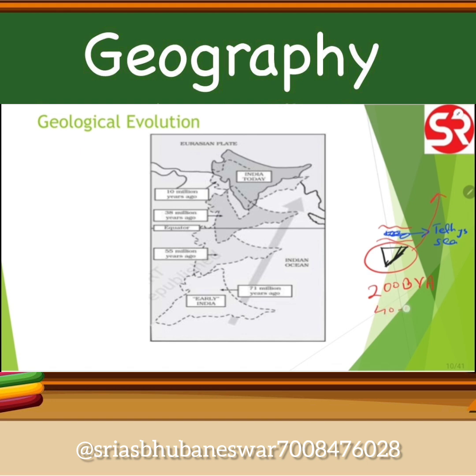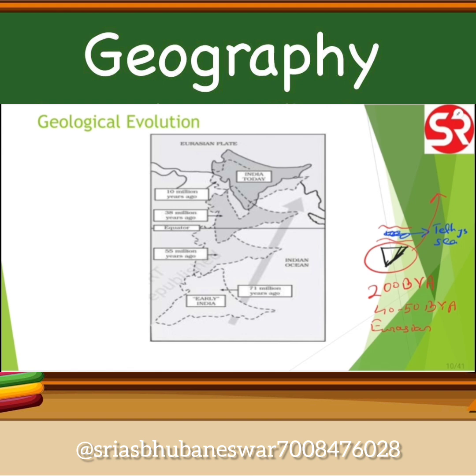Around 40 to 50 million years ago, it collided with the Eurasian plate, which resulted in the creation of the Himalayas, after which the northern plains were created, and what we see today as India was developed.